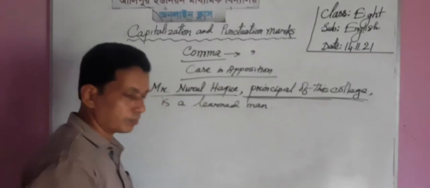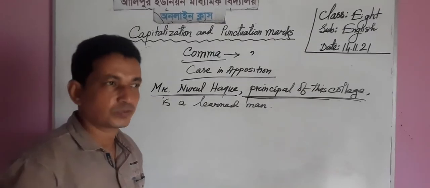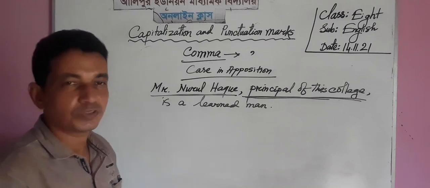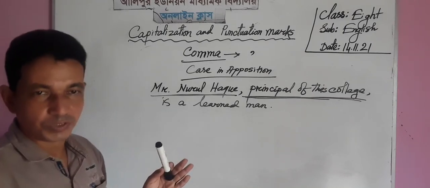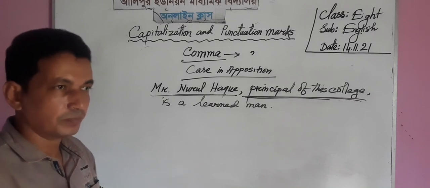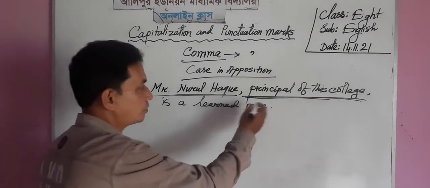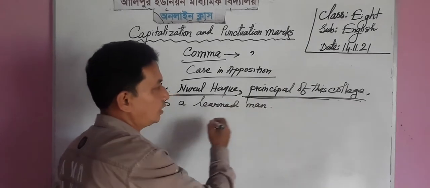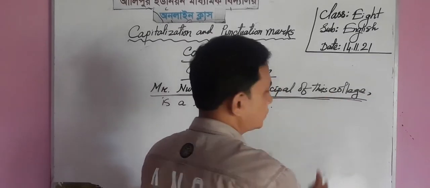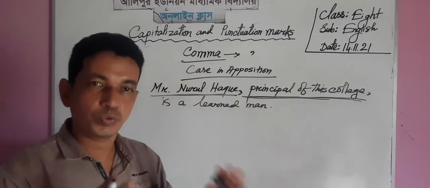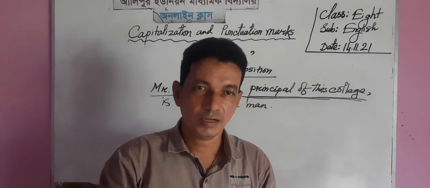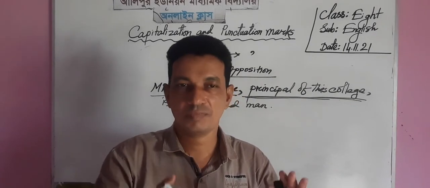If the identity of a person sits after the person, to recognize him, we must use commas before and after the apposition. The apposition must be fenced with two commas. Okay, dear student, case in apposition must be covered with two commas.